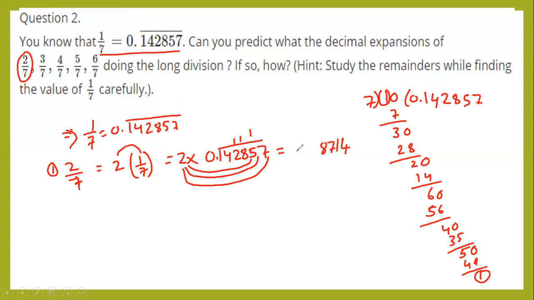Next 2 fours are 8, 2 ones are 2, 2 zeros are 0. So the answer is 0.285714.